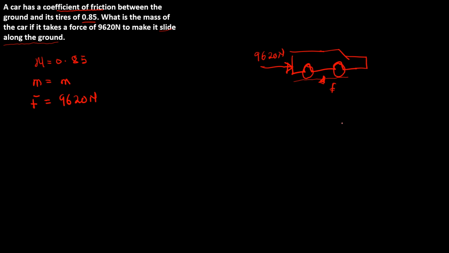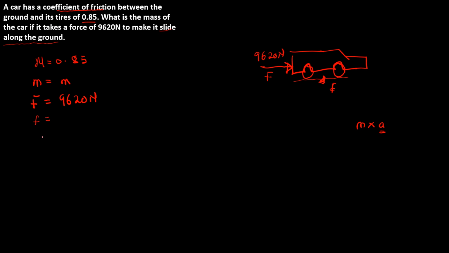We all know that the net force is equal to mass times acceleration. Notice that for the car, the acceleration is equal to 0. Applying no more than this force never makes the car accelerate, so the acceleration is still equal to 0. Let me say this is my big F, and my friction is my small f.